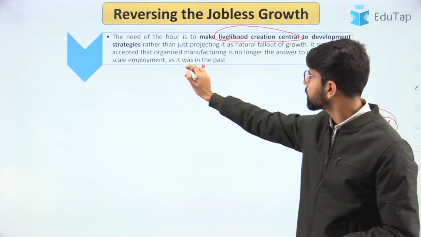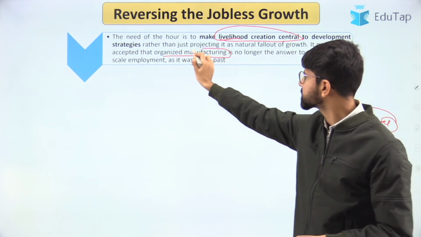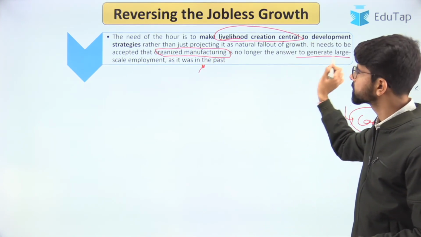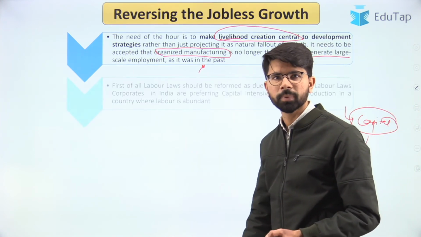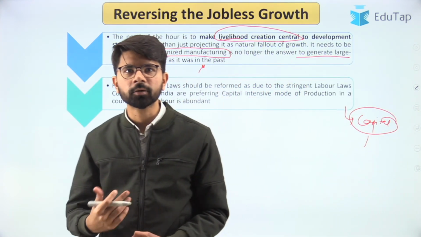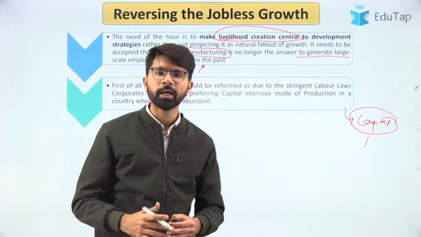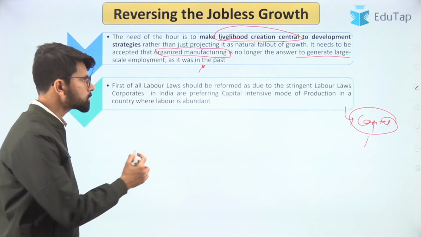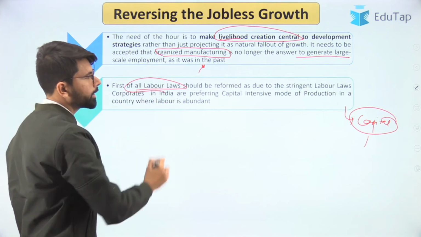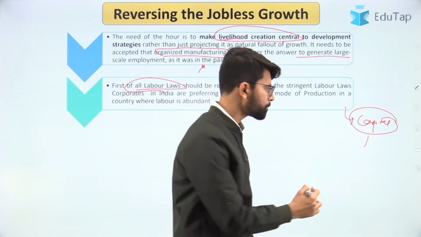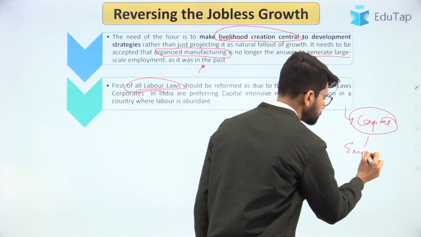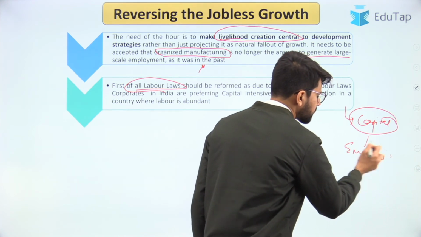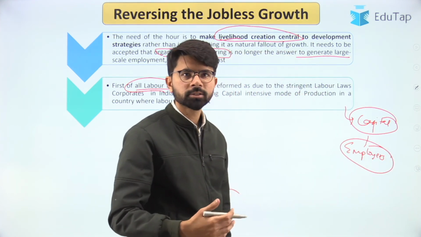And it needs to be accepted that organized manufacture is no longer the answer to generate large scale employment as it was in the past, because we are witnessing a technological revolution which has changed the entire paradigm in which we are living. And apart from that, the labor laws have to be reformed, because the employers feel that things are unbiased towards them.